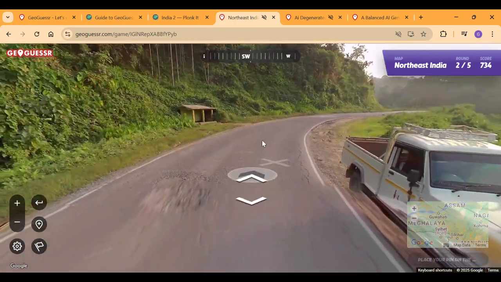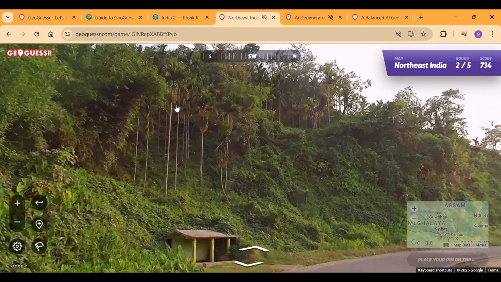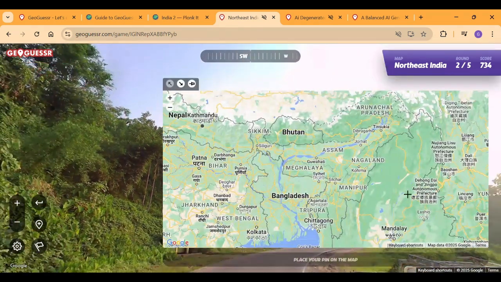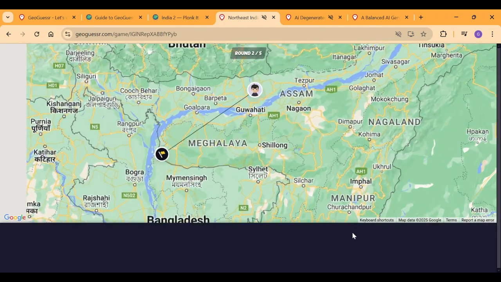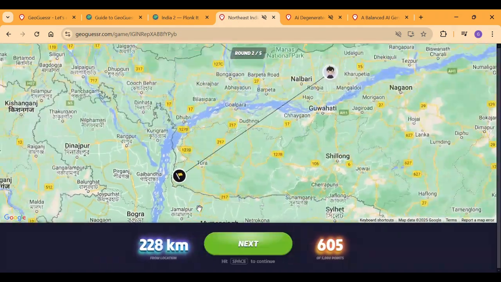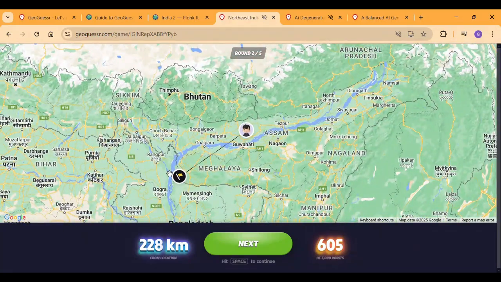Get it for the car? No. But the climate does kind of feel Assamese again. The Palmyra palms. This time I guess in the same region. It's probably going to not be the same region. Yeah, Meghalaya. This is why. I got the state wrong.